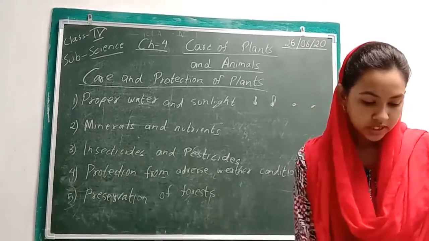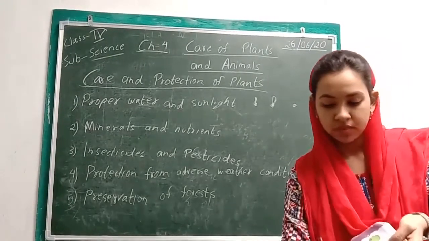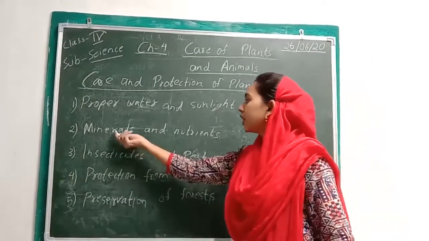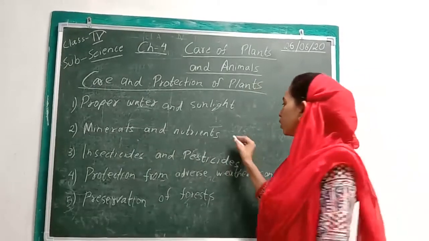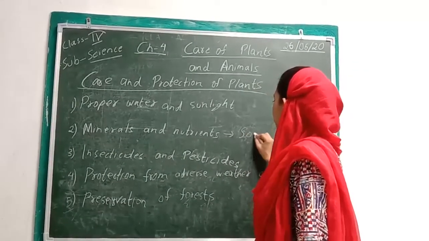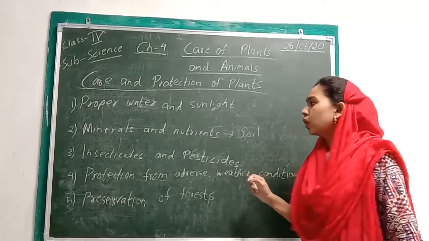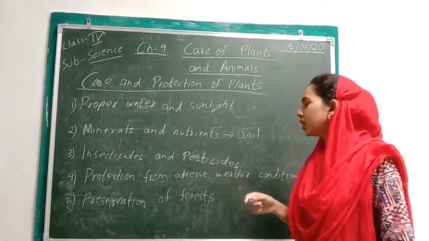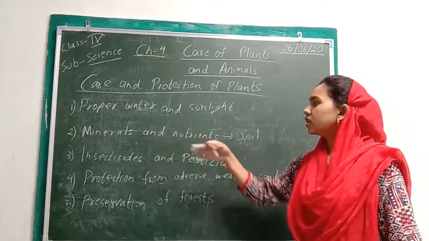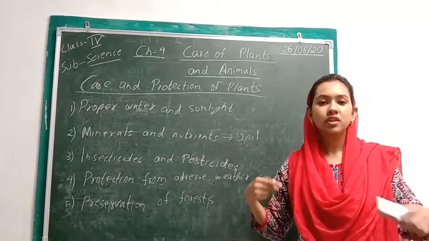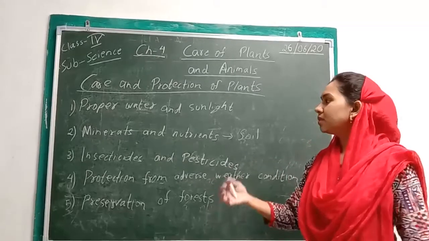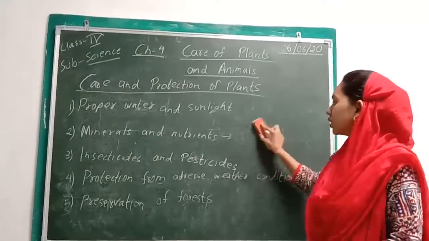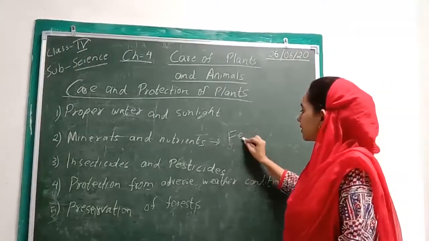Then the next point is minerals and nutrients. For growing, plants require minerals and nutrients, and where do they get these from? They get them from the soil. So the soil has to be rich in minerals and nutrients. How are we going to make it rich in minerals and nutrients? We have to give manure so that it becomes rich in these. We can also use fertilizers.